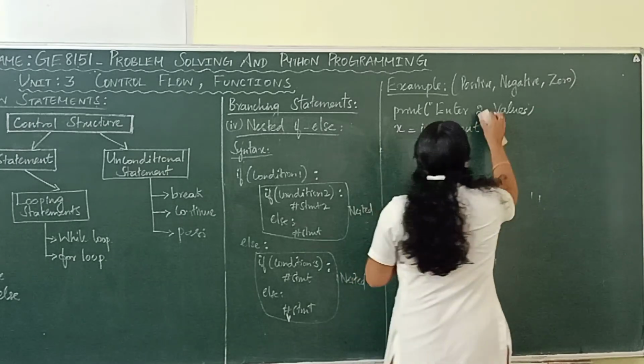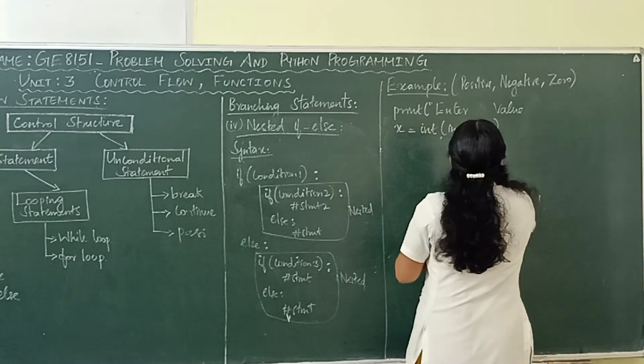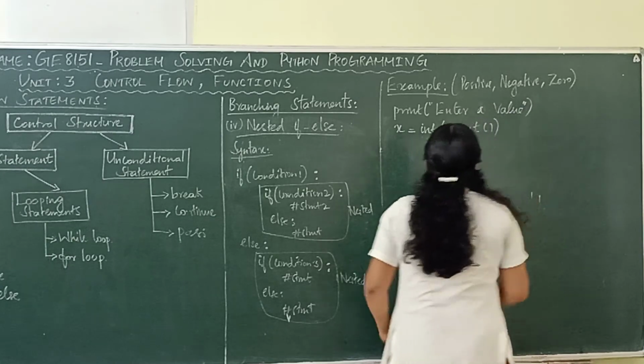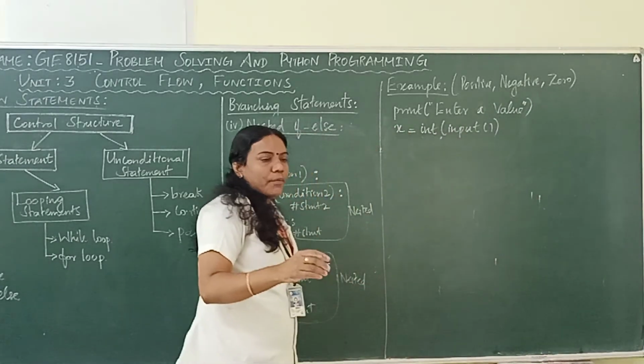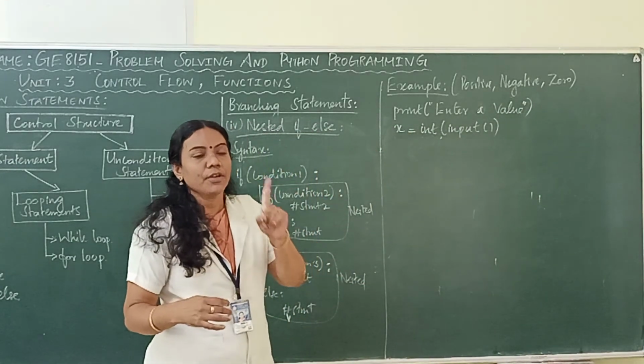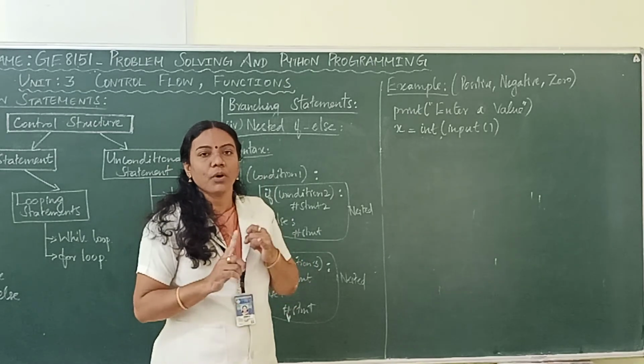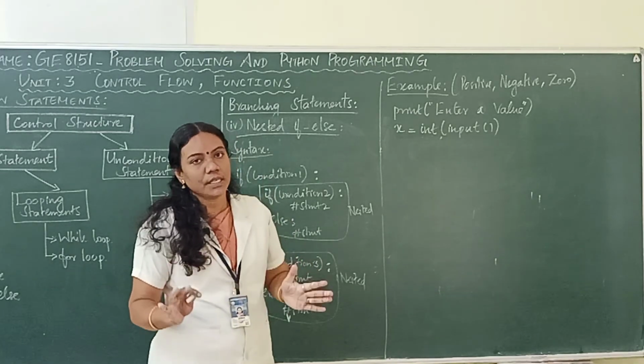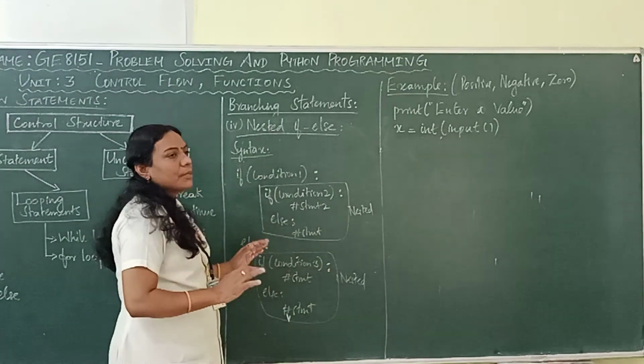The example is to find whether a number is positive, negative or 0. You are providing an input as a single number and you are going to find out whether the entered number is a positive number, negative number or 0, but we are going to use the nested if concept.